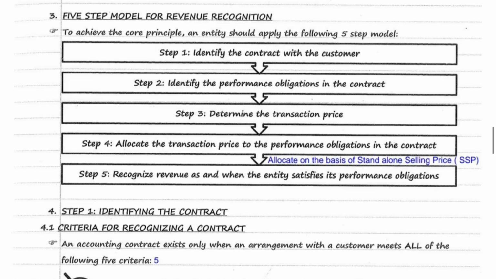Step number 4, allocate the transaction price determined in step number 3 to the performance obligations in the contract. This allocation will be done on the basis of standalone selling price, SSP. Step number 5, recognize revenue as and when the entity satisfies its performance obligation. So, we will discuss in detail about the 5 steps. First, step number 1, identifying the contract.